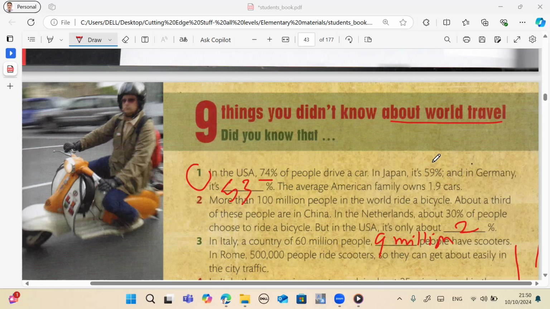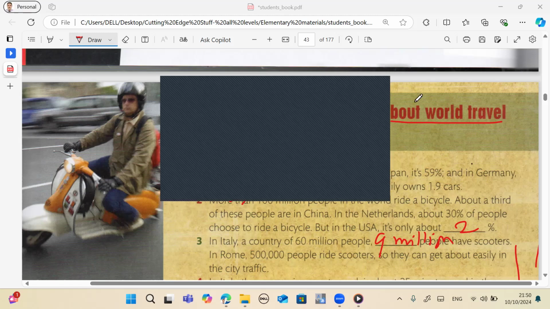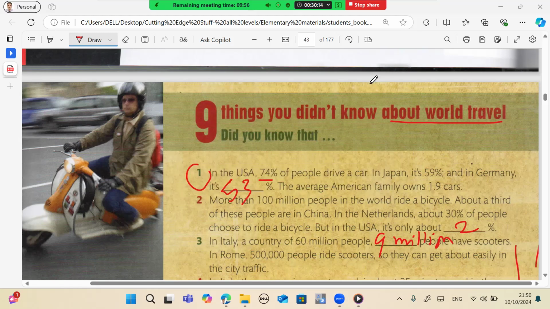8. The underground train system in Tokyo is very efficient. People usually wait no more than 5 minutes for a train. The only problem is that it's sometimes difficult to get on or off a train because they're often very crowded. 9. The two busiest international airports are Hartsfield-Jackson Airport in Atlanta, USA, with 71 million passengers every year, and Beijing Capital International Airport with 60 million. That means about 160 people fly to Atlanta every minute.